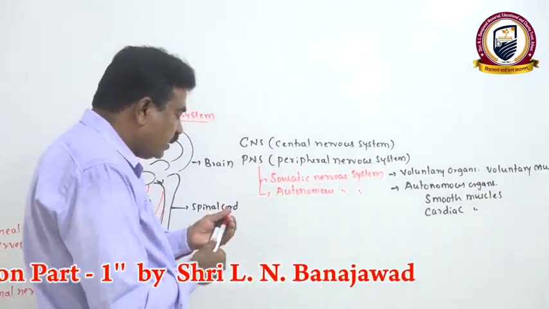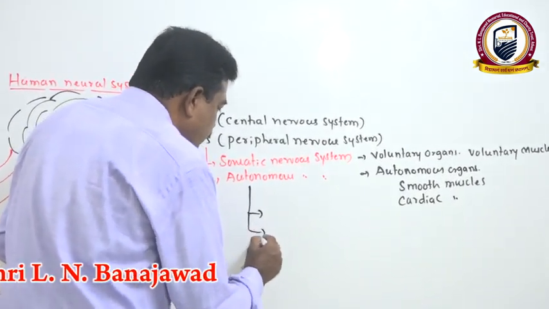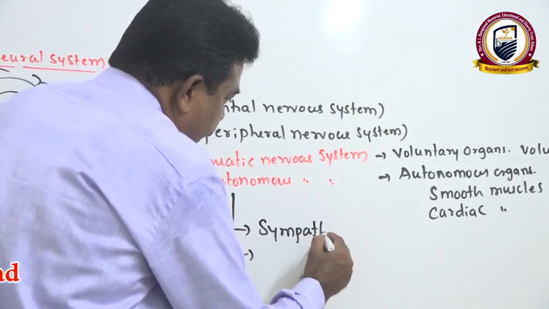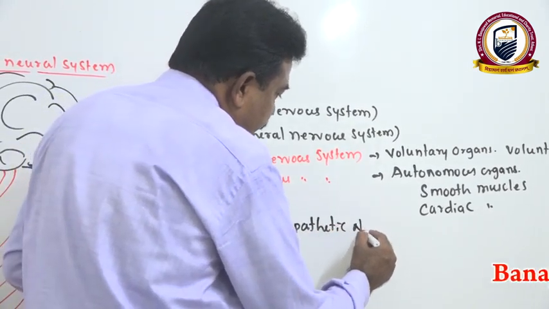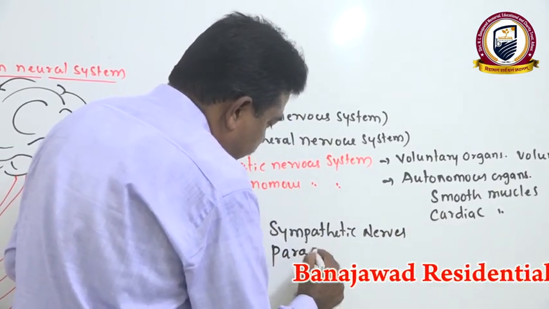Once again, in the autonomous nervous system, we have two types of nerves. One is sympathetic and parasympathetic.